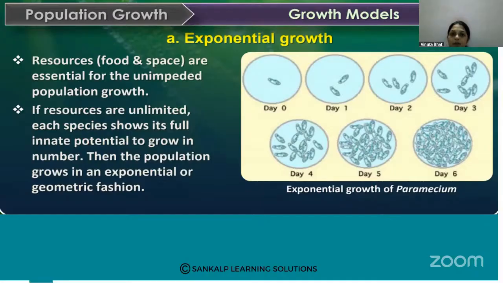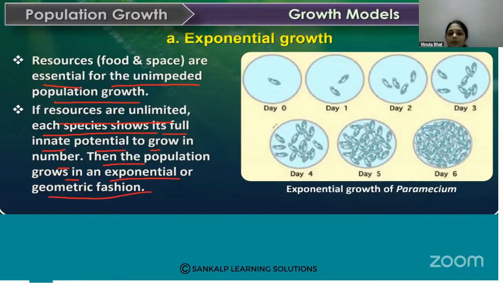Exponential growth means if resources like food and space are unlimited for the unimpeded population growth, each species shows its full innate potential to grow in number, then the population grows in an exponential or geometric fashion.